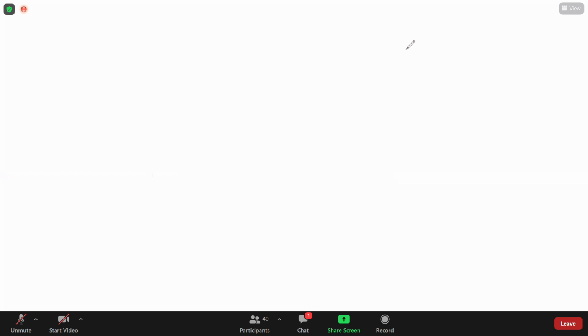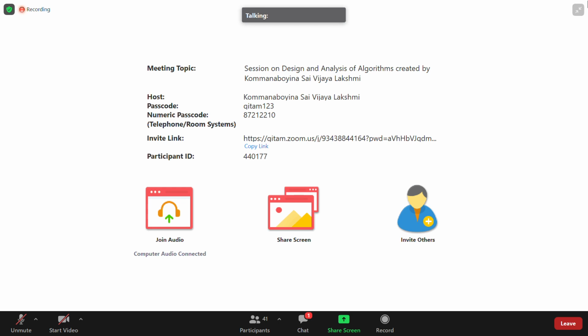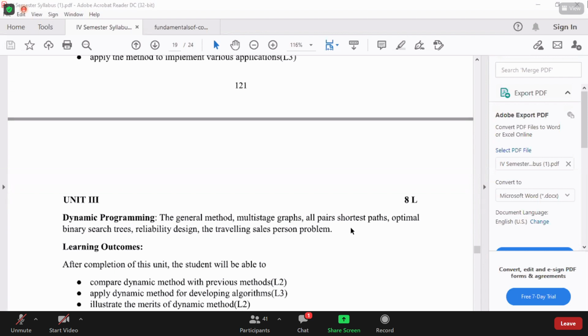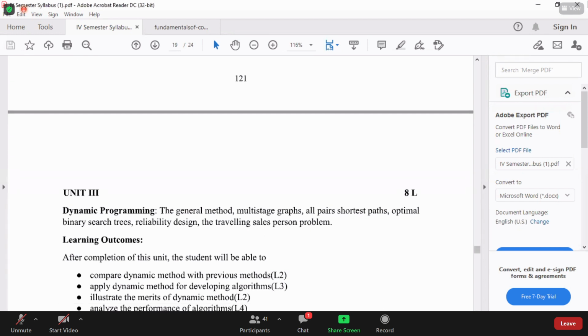Still, is anybody having any topic doubt? I'll show you the syllabus once again. See, general method, multi-stage graphs, all-pairs shortest path, optimal binary search tree, reliability design, and traveling salesman problem. Any of you having doubt regarding anything? After completion of this unit, the student will be able to compare dynamic method with previous methods. Will you be able to do that? What is the difference between previous method and dynamic method?